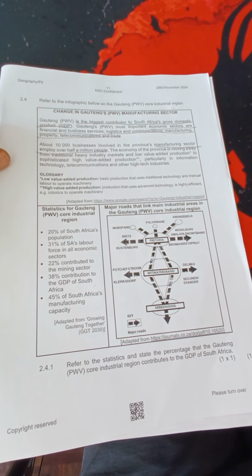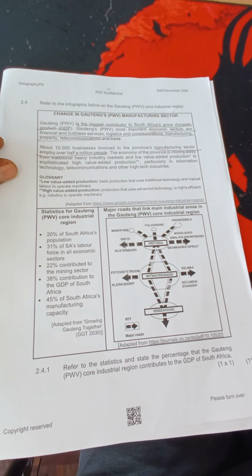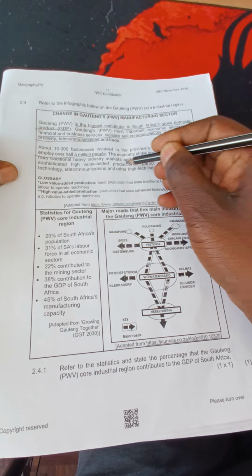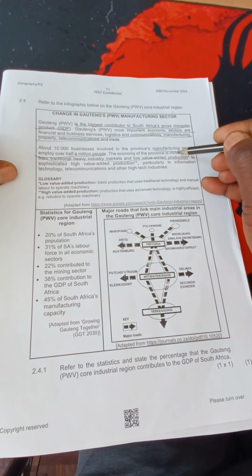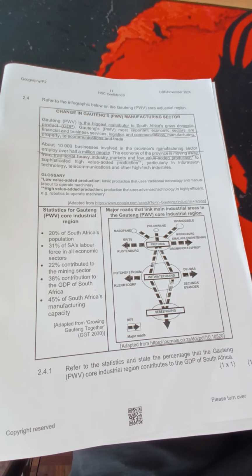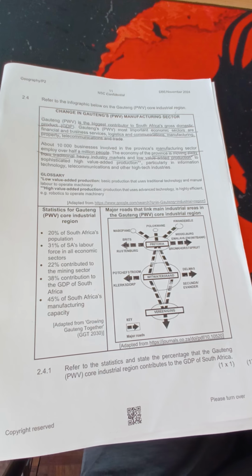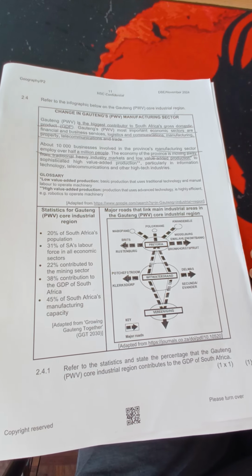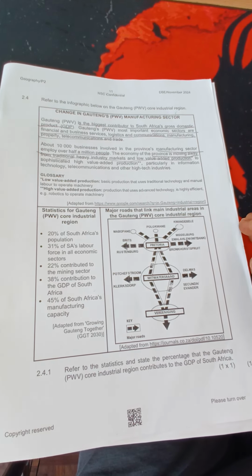Then the economy of the province is moving away from traditional heavy industry markets to low value added, which means... now this has been the problem with most African countries. They were exporting unprocessed or raw materials, which do not fetch a higher price in the global market.